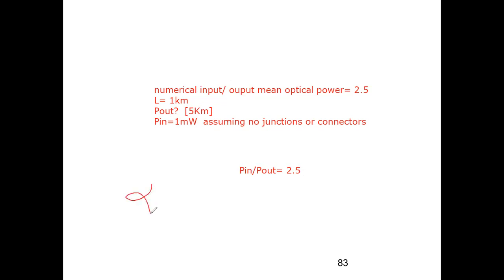What is alpha called as? Alpha is called attenuation. So the formula for alpha is 10 log 10 P in upon P out.